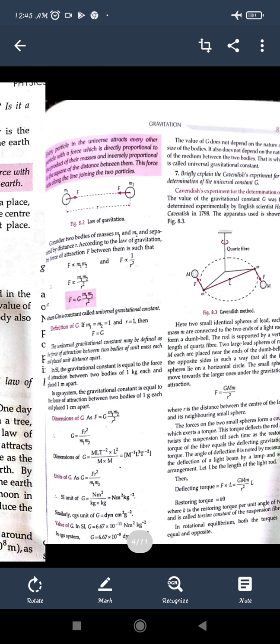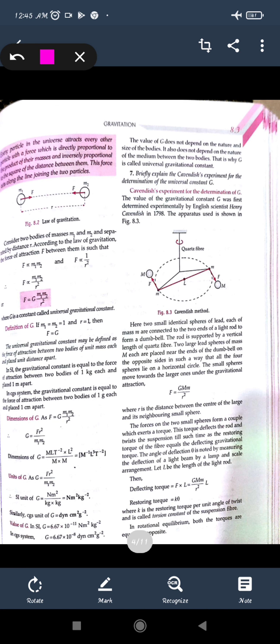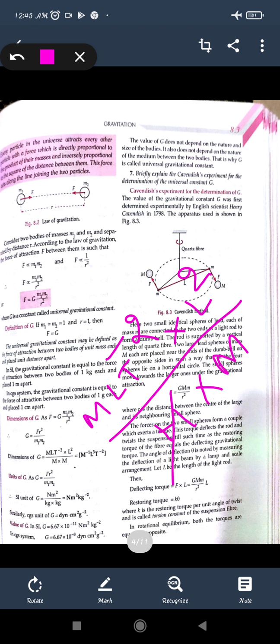From here, he took the value of g, given as F = G m1 m2 upon r square. So G will be F r square upon m1 m2, and the dimension is given here. F's dimension is M L T to the power minus 2, into r square, that is L square, because r is the length, divided by m1 m2, that is m into m, M square. One M and one M will be cancelled. So M will be M to the power minus 1, L to the power 3, and T to the power minus 2.